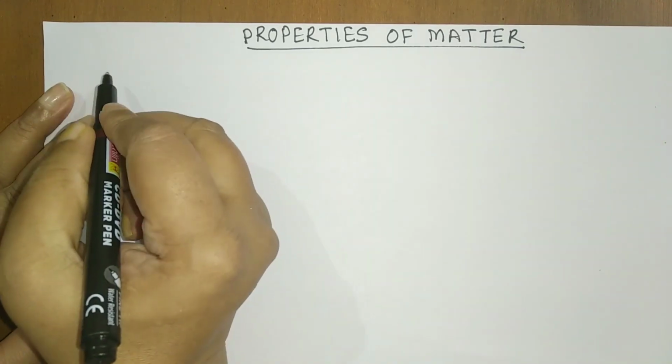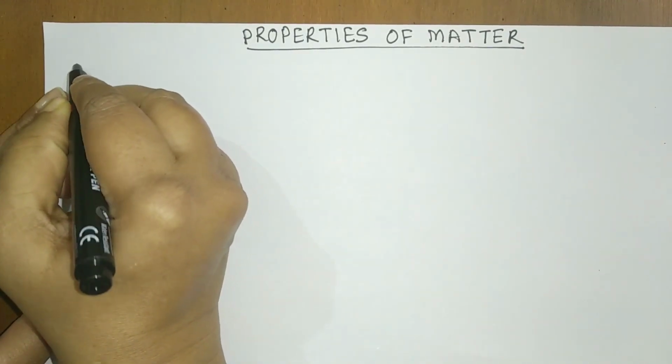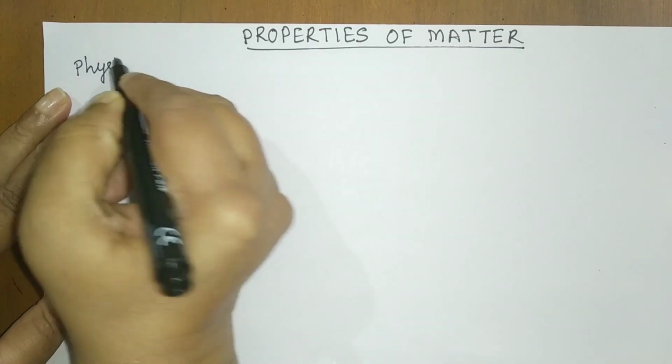So let us write down the first type of property, and that is physical properties.